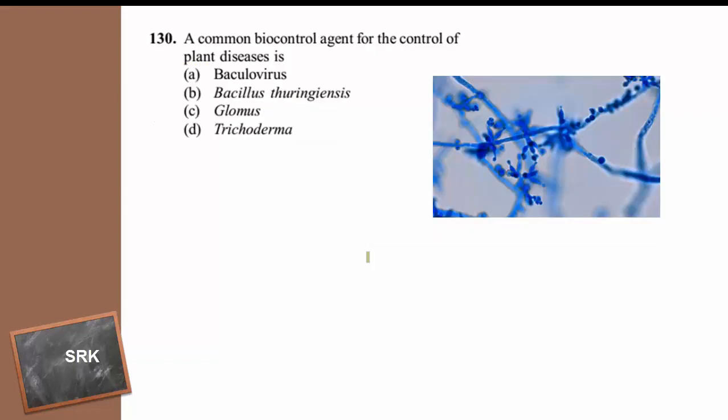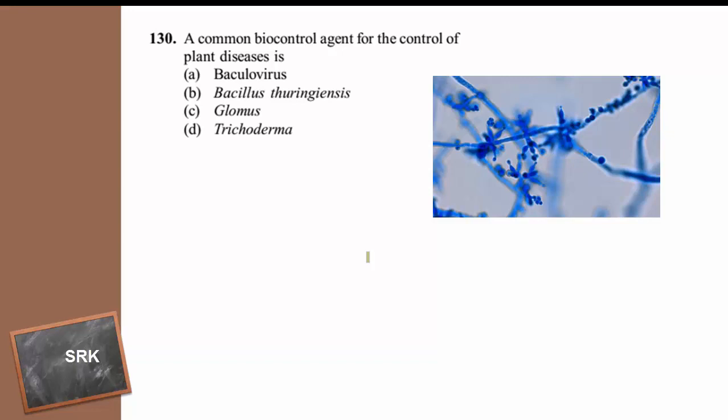Then coming to the next question. A common biocontrol agent for the control of plant disease is baculoviruses, Bacillus thuringiensis, Glomus, or Trichoderma. The baculoviruses are used in controlling some particular organisms.